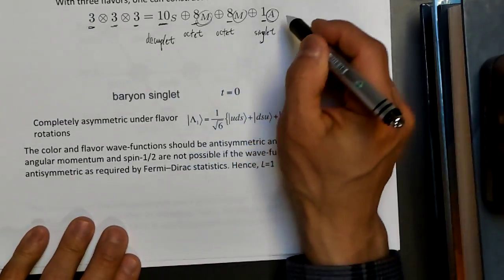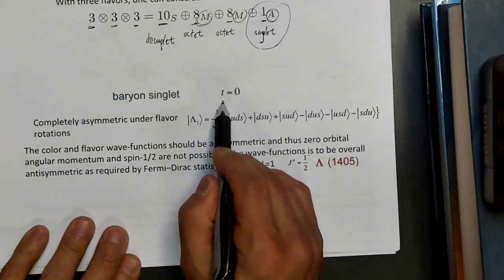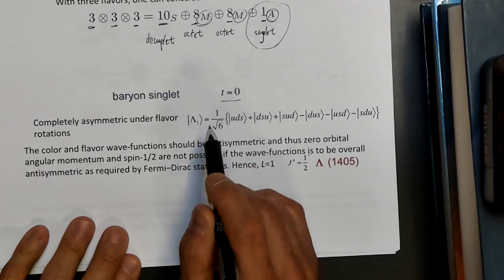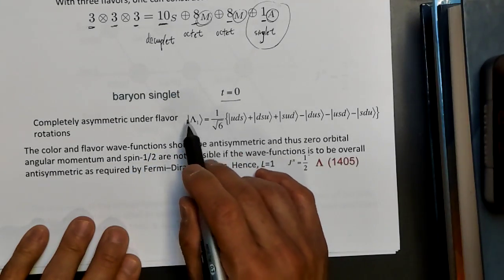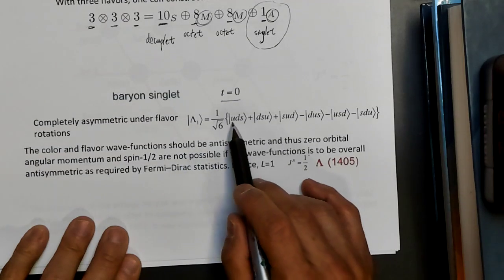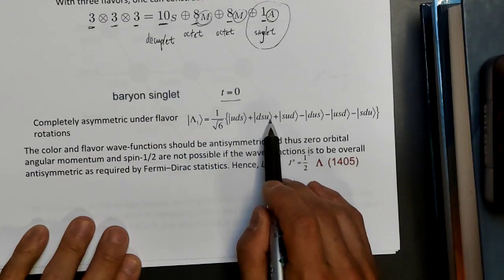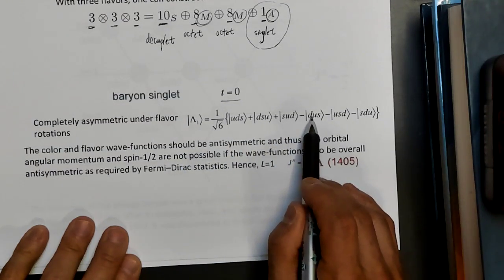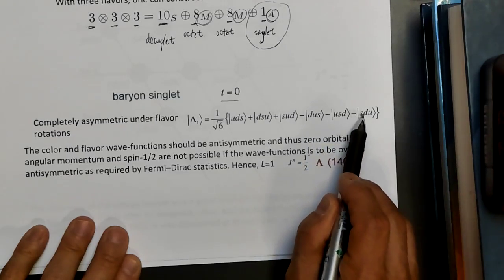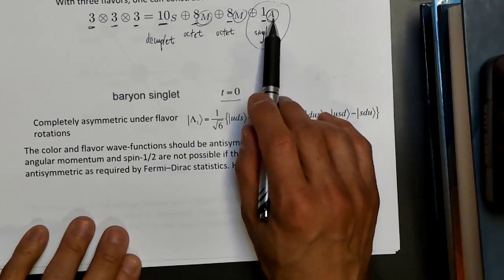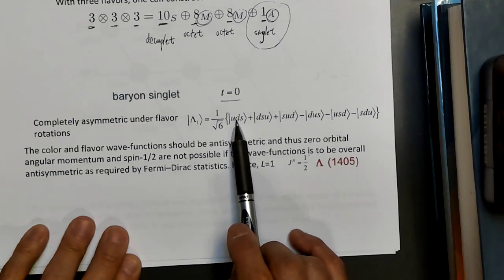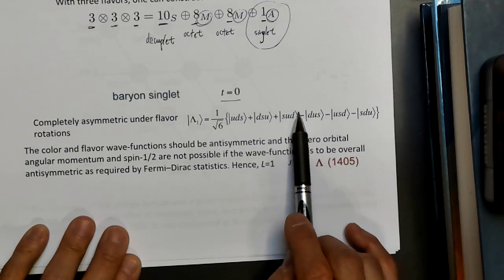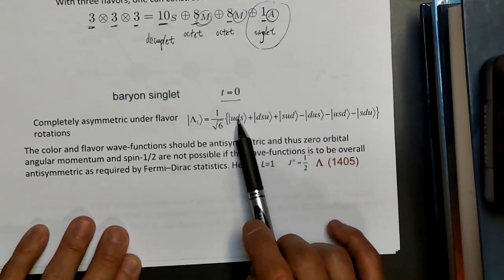Okay, so let's consider this baryon singlet. It has isospin equal to 0, and it has this structure. This is what's called the lambda, and this is UDS plus DSU plus SUD minus DUS minus USD minus SDU. As promised, it should be antisymmetric under the interchange of these labels. So if I interchange the U with the D here, I get DUS, but there's a minus sign here, so you see that it's antisymmetric.